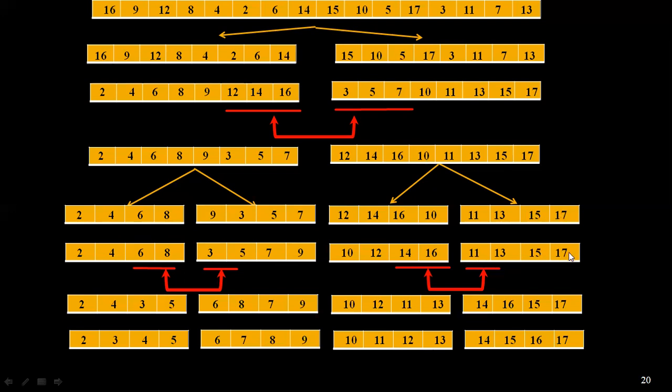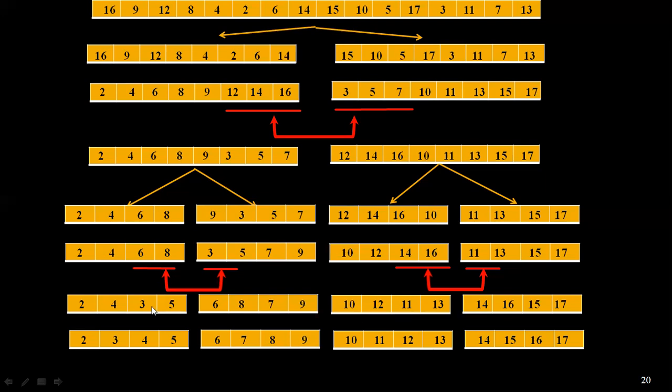Again I will calculate the median and swap. Here 3, 5 will come this side and 6, 8 will go there. 14, 16 will come this side and 11, 13 will go this side.